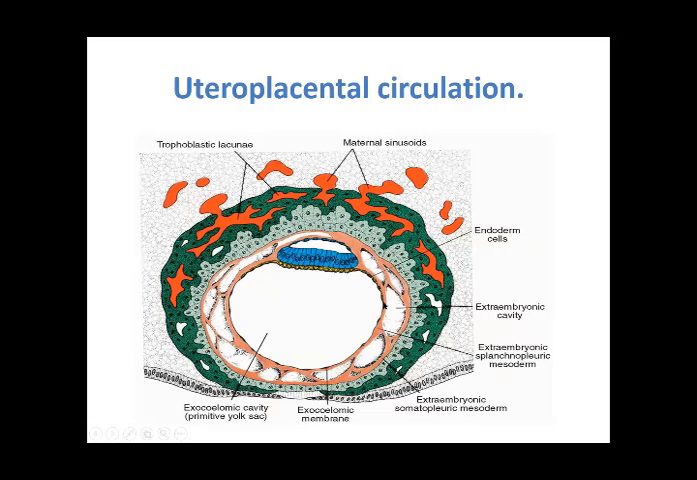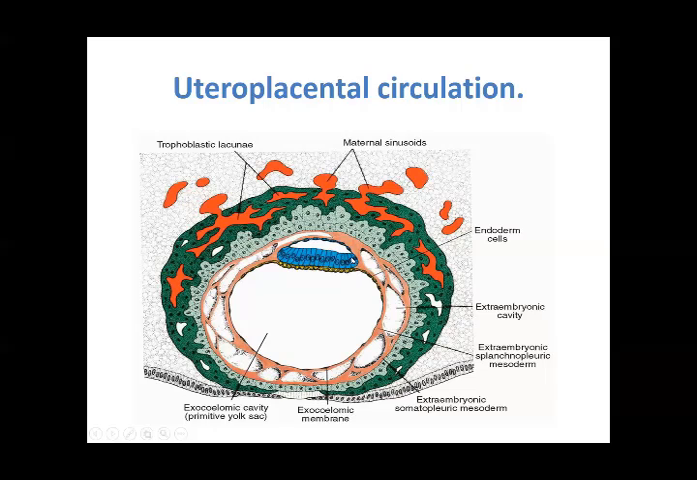In this picture, on the inner side of the cytotrophoblast, there is the development of this pink layer, the extraembryonic mesoderm. This extraembryonic mesoderm develops cavities in it, and these cavities ultimately coalesce together and form one big cavity which divides this into two layers.